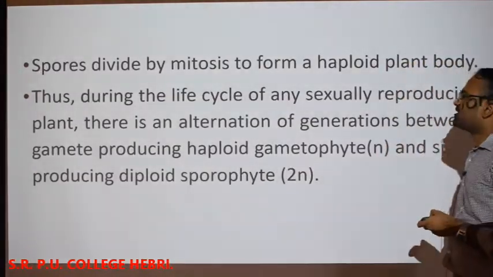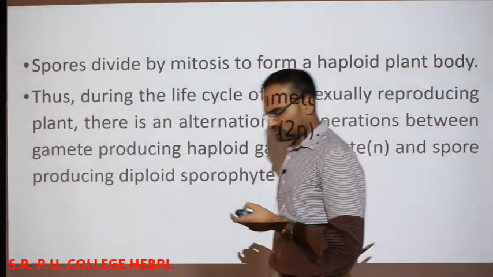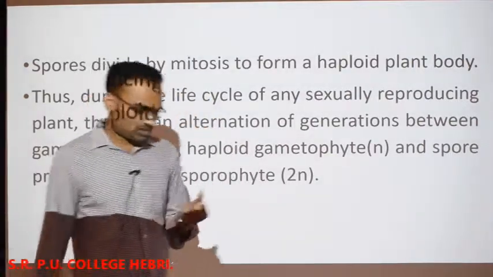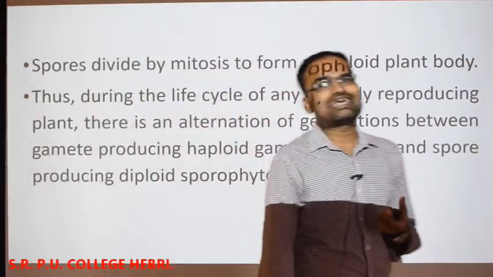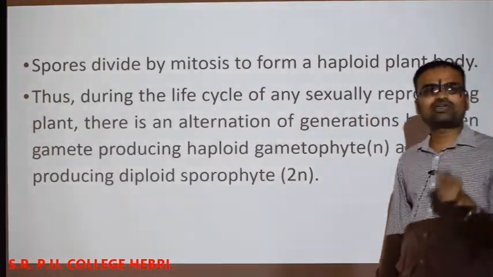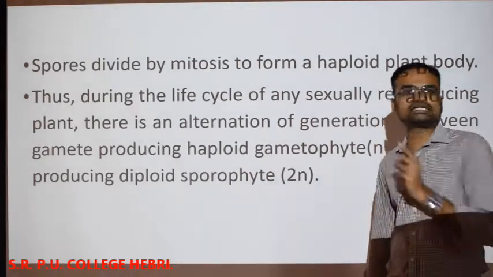Spores divide by mitosis to form a haploid plant body. See, there is a difference between spores and gametes, but both spores and gametes are haploid in nature. Gametes cannot divide by mitosis or meiosis. Gamete is the last one.